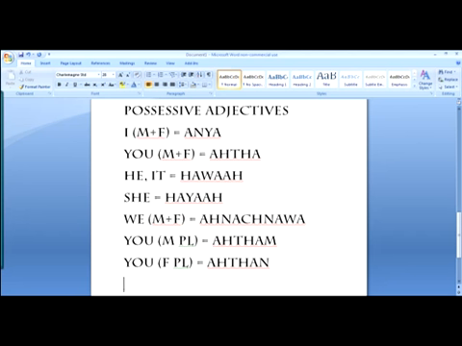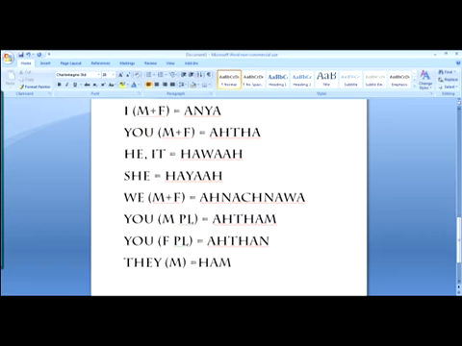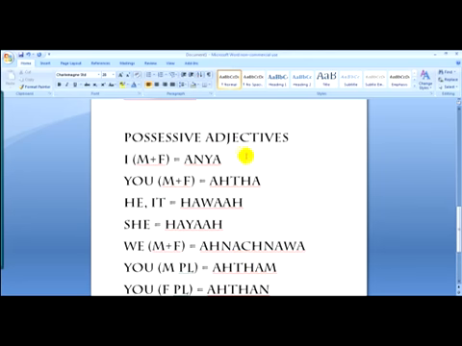Then they, male, because it's already understood that they is plural, so there's no need to mention that it's plural. So they male is hum. They female is hun. So these are your possessive adjectives.